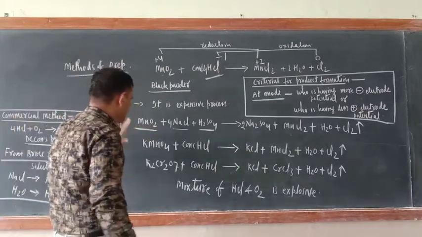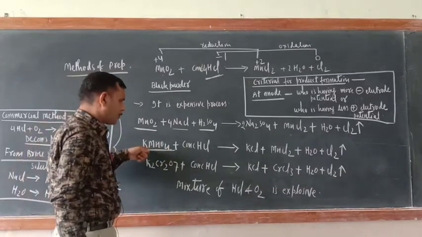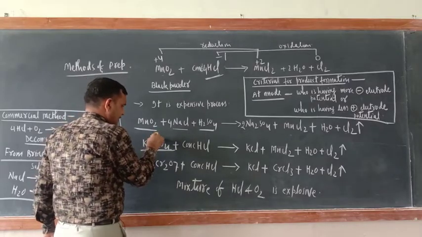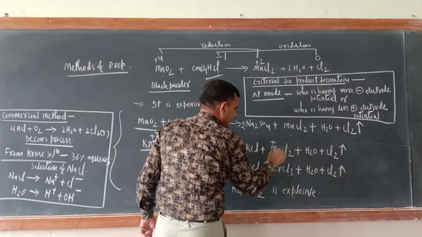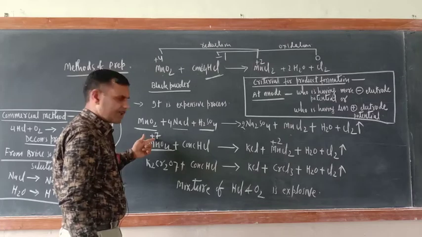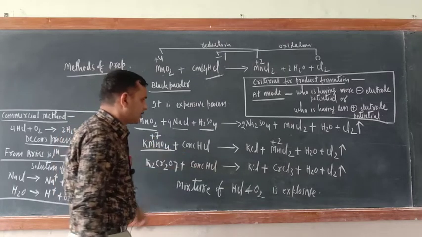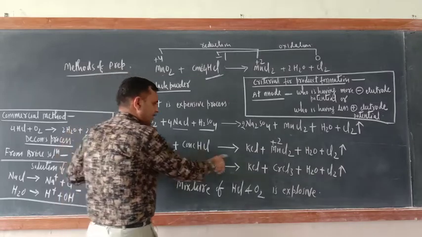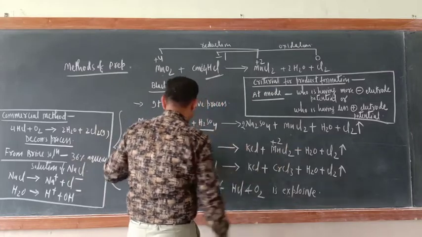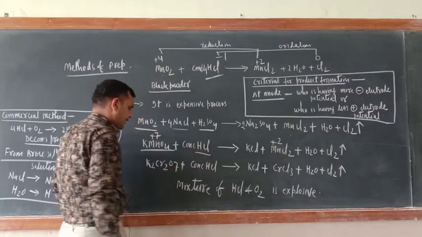Please balance this reaction. Similarly, you can take KMnO4. KMnO4 is the oxidizing agent. Here the Mn oxidation state is +7. Here Mn is +2. So +7 to +2. What is this? Reduction, hence oxidizing agent. And this is the reducing agent. Here K will react to form KCl, Mn will form MnCl2, H2O must be there, and Cl2. Always remember, HCl should be concentrated only.